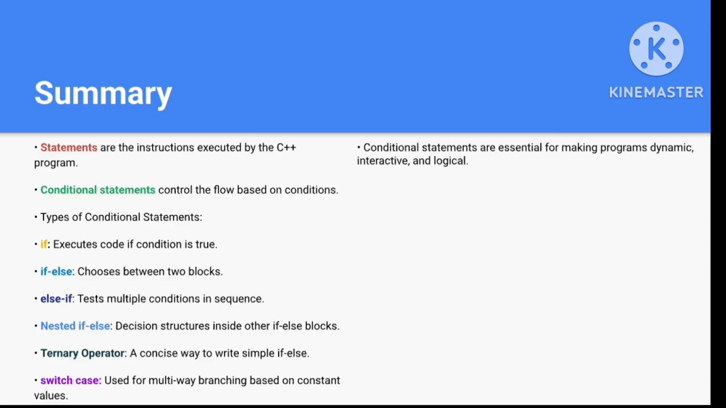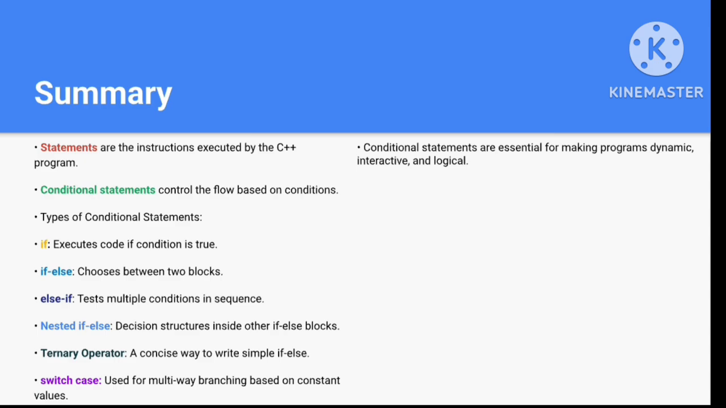So now we have reached the end of this session. In this session, what have we read? We have read that statements are the instructions executed by a C++ program. Conditional statements control the flow based on conditions. There are several types of conditional statements.